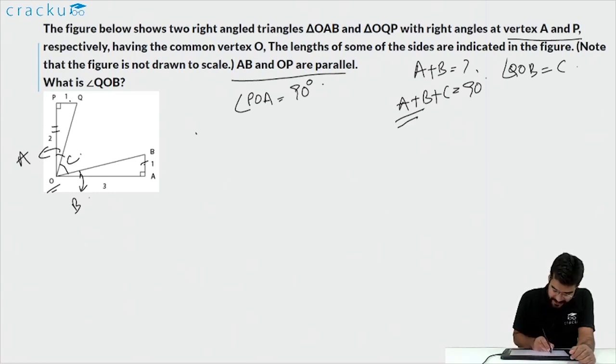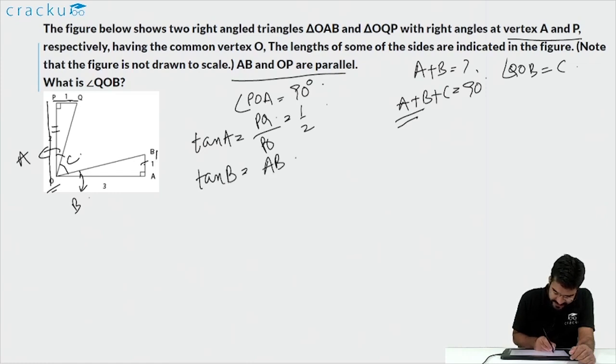Now tan A is equal to PQ, that is this line, by PO, which is equal to 1 by 2. Similarly, tan B is equal to AB, that is this line, by AO, that is this line.